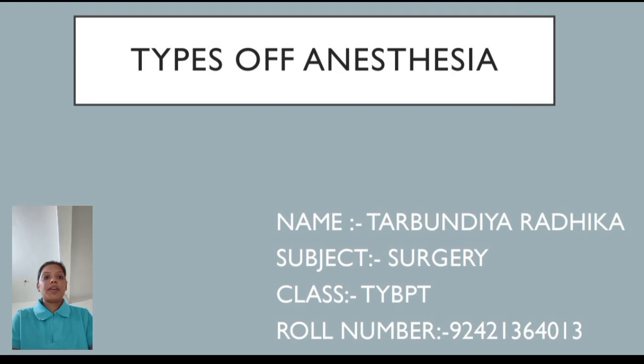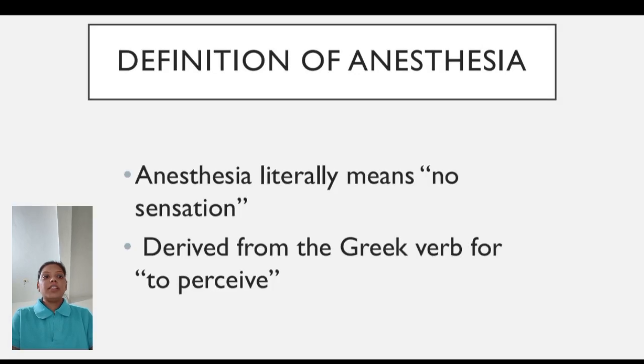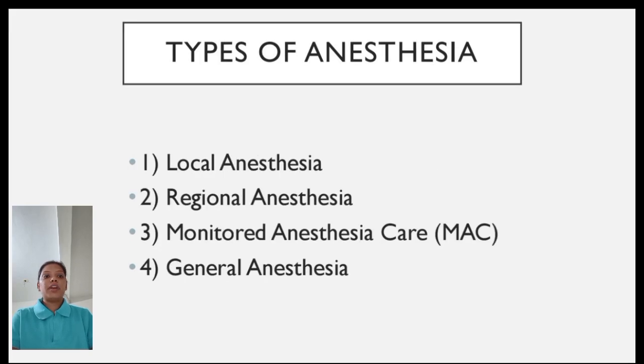I am from TYBPT. My topic is types of anesthesia. Definition of anesthesia: anesthesia literally means no sensation. Anesthesia is a Greek word. Types of anesthesia: there are mainly four types: local anesthesia, regional anesthesia, monitored anesthesia, and general anesthesia.